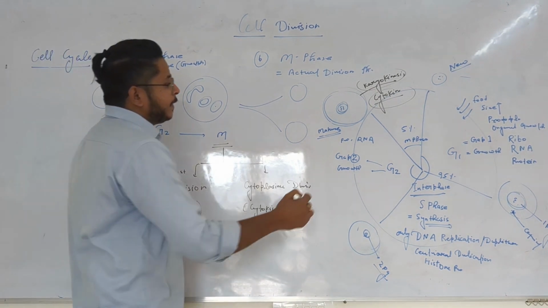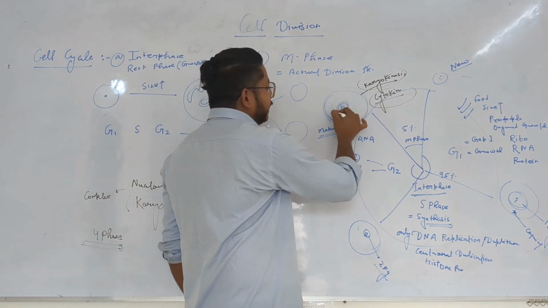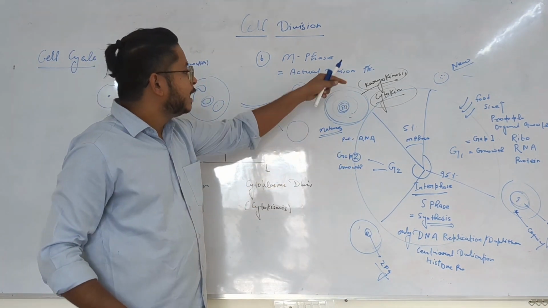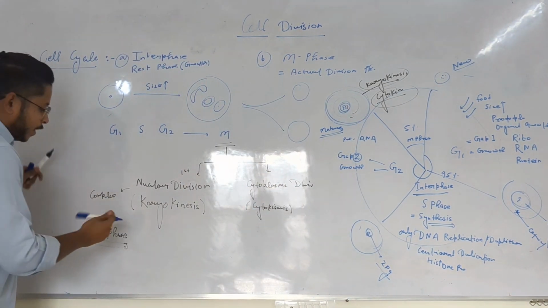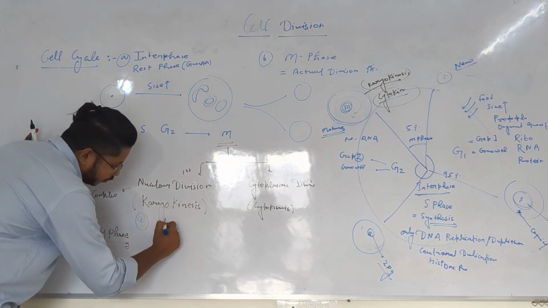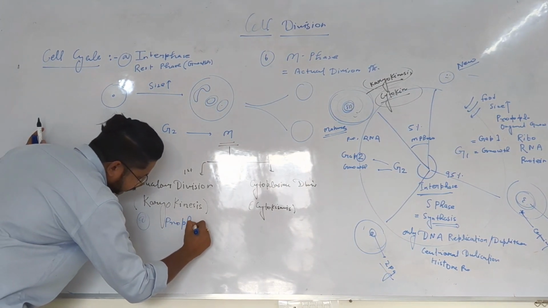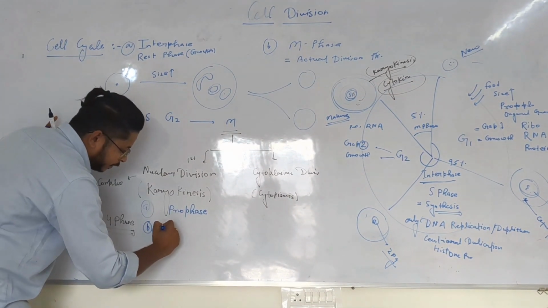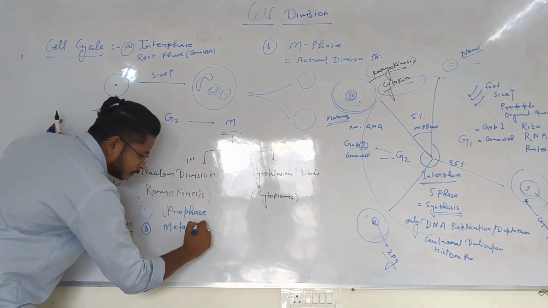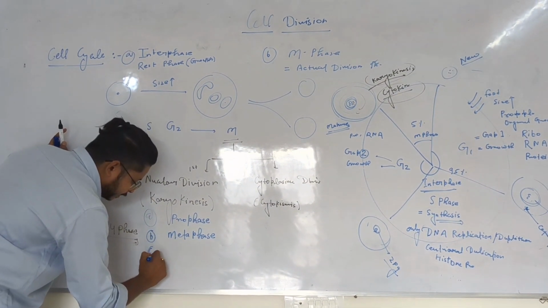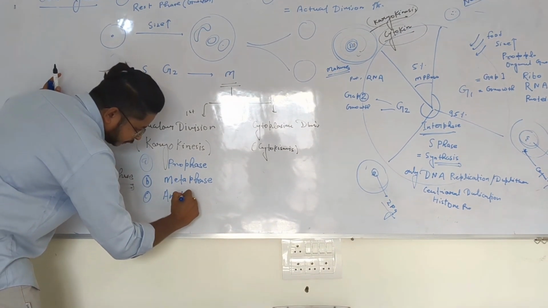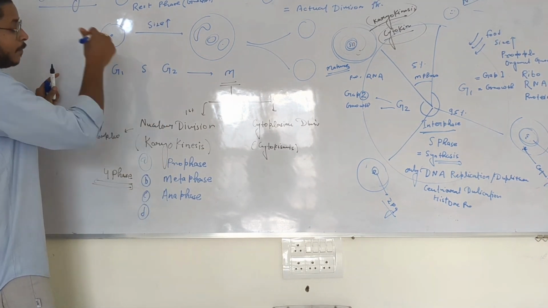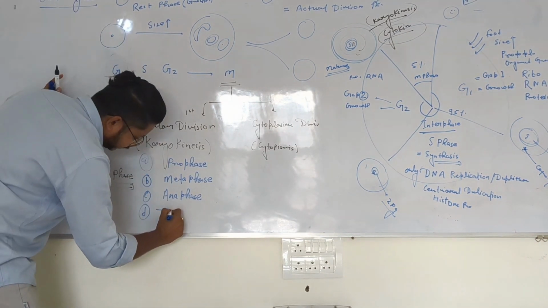Inside that, the preparation of this cell is going to be happening, and many changes will be happening inside the nucleus and chromosome, and because of that, the cell is prepared for division. So the first phase of the nuclear division is called prophase. The second phase of the karyokinesis, the M phase, is called metaphase. The third phase is called anaphase. And the last phase of the karyokinesis is called telophase.